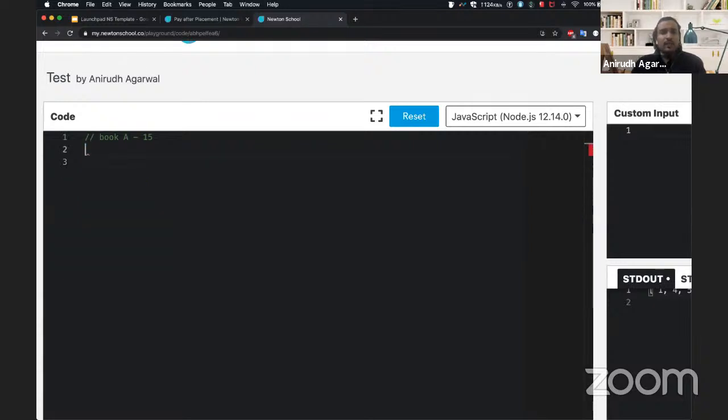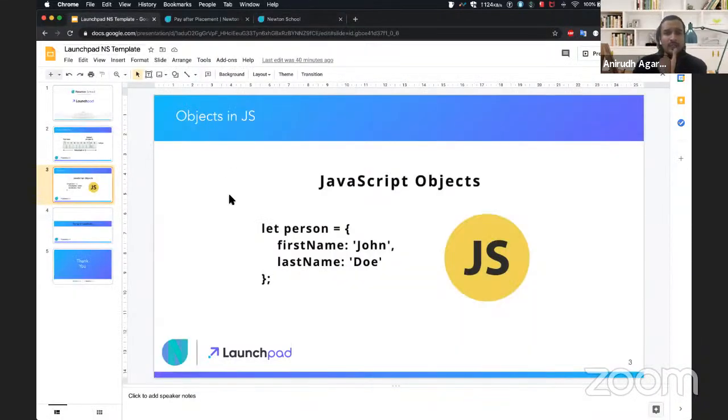So to declare an object, we name it with a variable or a let. We have talked about what let and variables are, and we'll be going into the depth of it later on. But let person equal to, and that's how a JavaScript object is created: curly braces, the same ones we use for a function body.